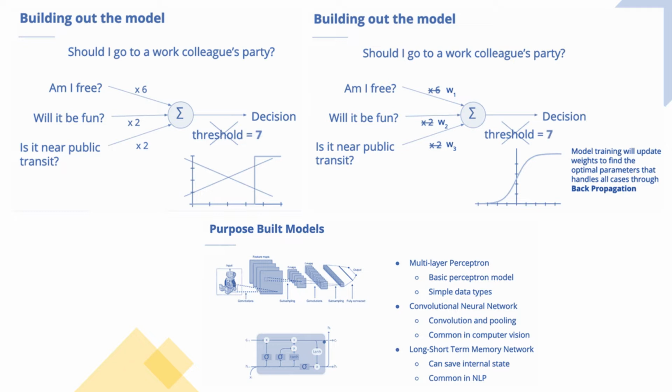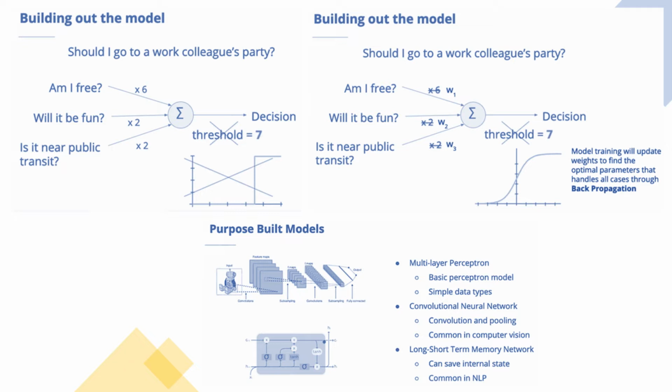In machine learning, we actually have different types of nodes, each of which has their own pros and cons and are used for various applications. To give you an idea, the node that we saw previously is called a multi-layer perceptron, which is a specific type of neural network. The idea is that you have a bunch of these perceptrons connected in layers with outputs of a previous layer feeding inputs to a subsequent layer.